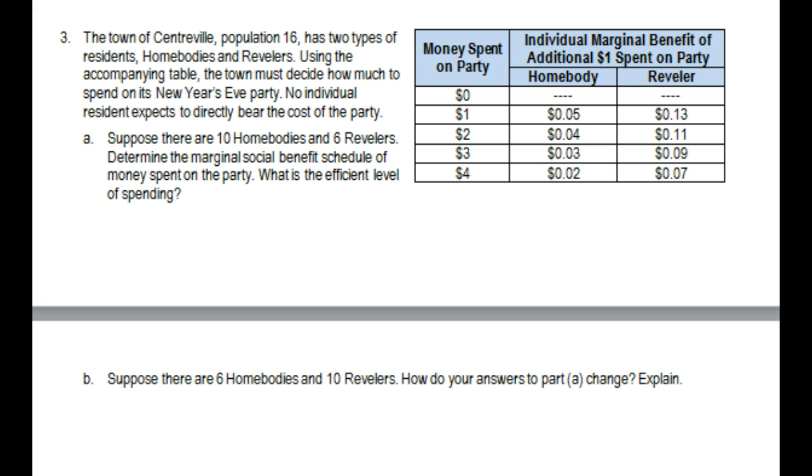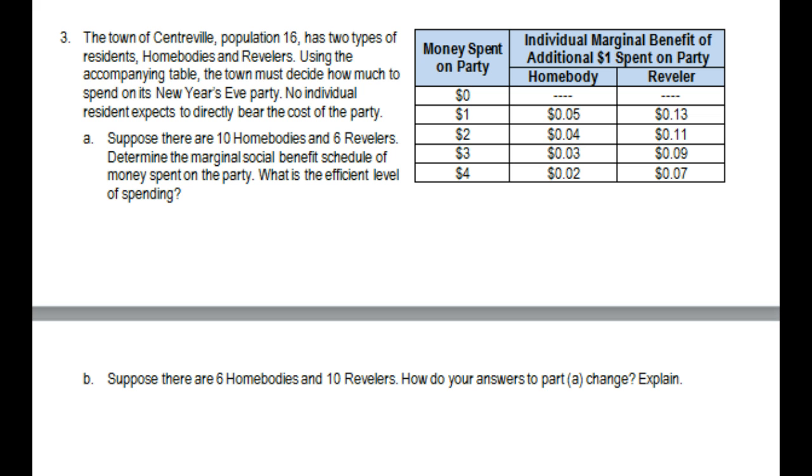What is the efficient level of spending? To do that, all you're doing is trying to calculate out that you have how many homebodies? You have 10 homebodies, and each homebody gets 5 cents of benefit for the first dollar spent. And each reveler, there are 6 of them, gets 13 cents. So essentially you're just doing some multiplication to calculate it.